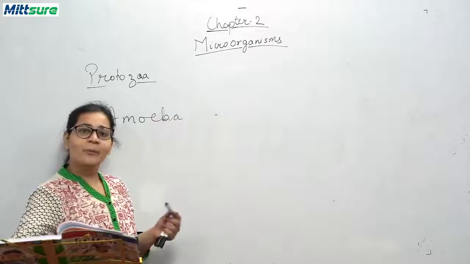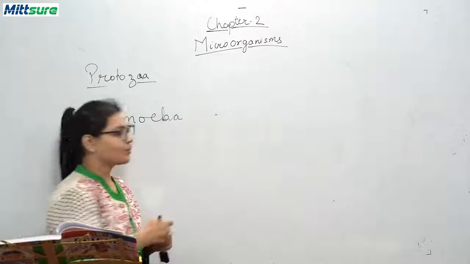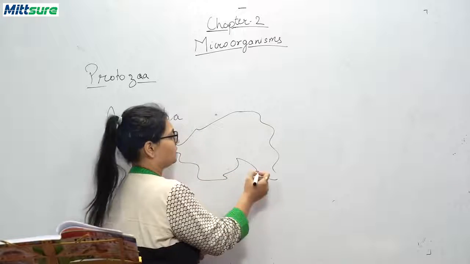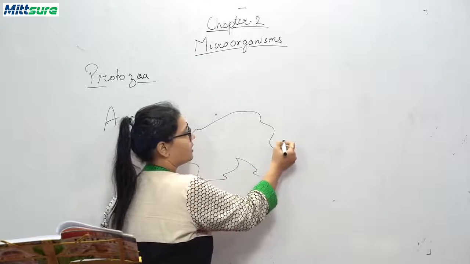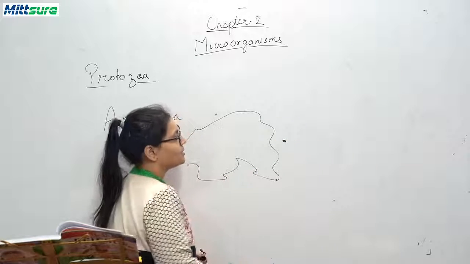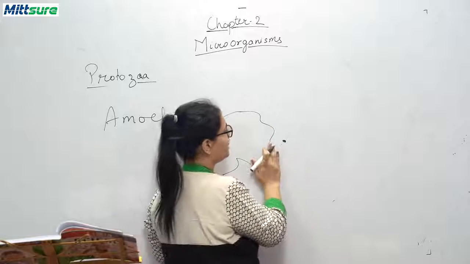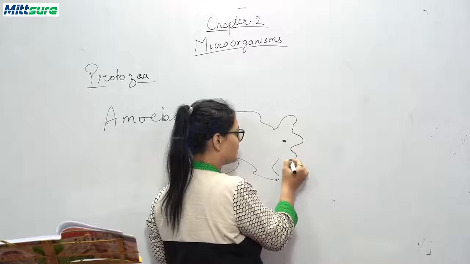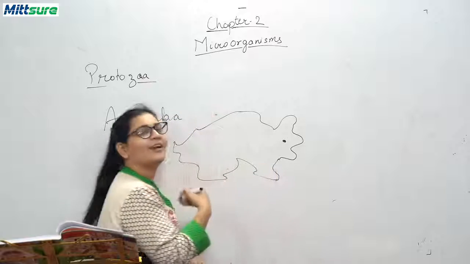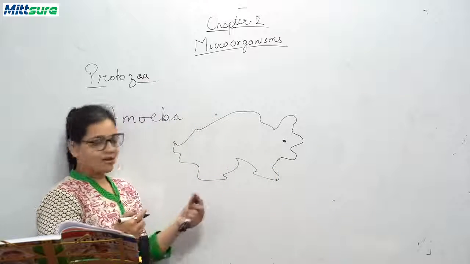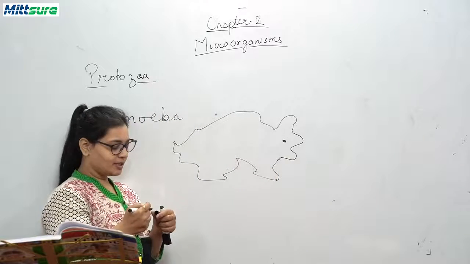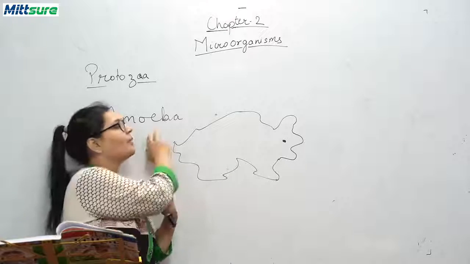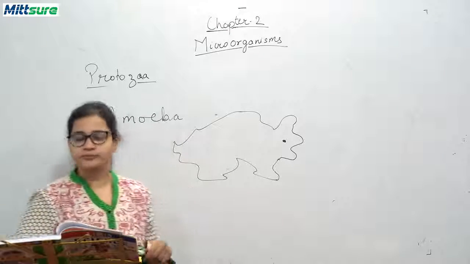You know how this amoeba eats? Suppose this is an amoeba. Okay, any shape you can say. And this is a food particle. What happens? This amoeba will grow in shape, and this food particle will be taken inside, and that's how the food particle is pulled inside, and the digestion of this food particle goes on, and the amoeba gets the food.